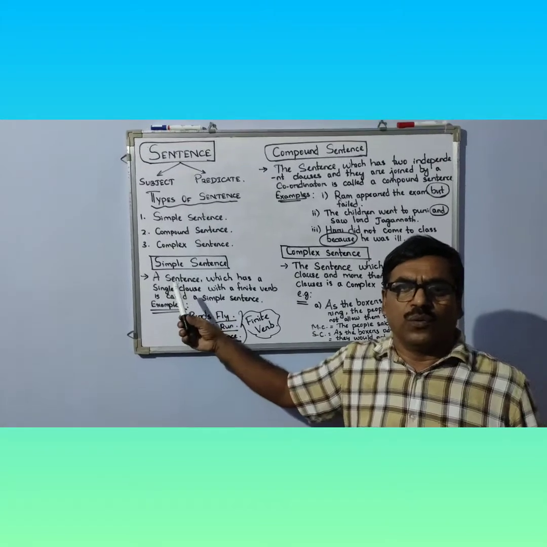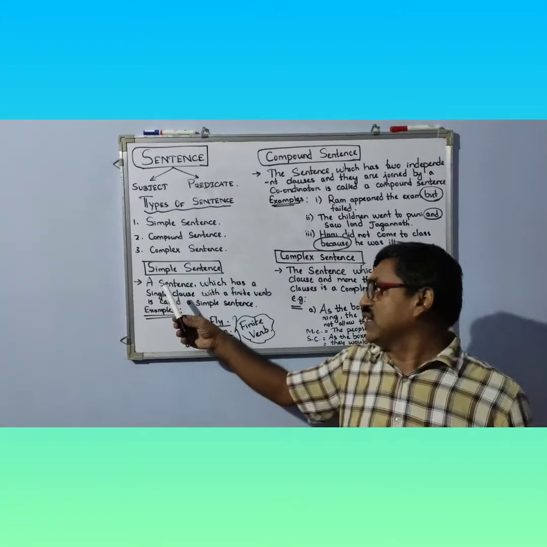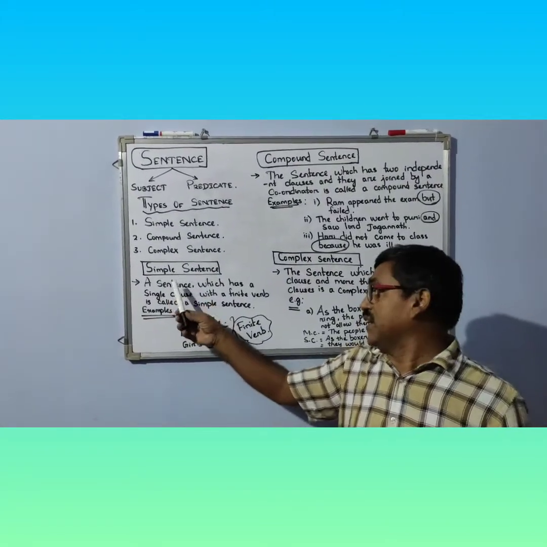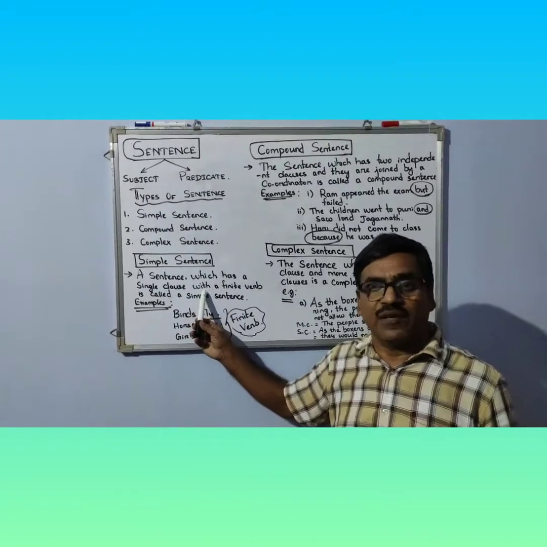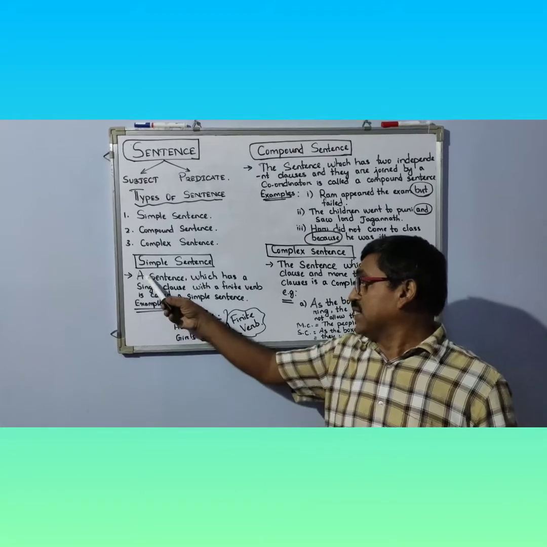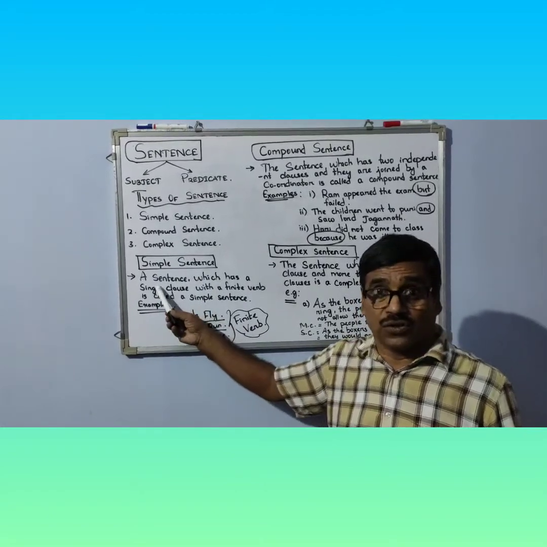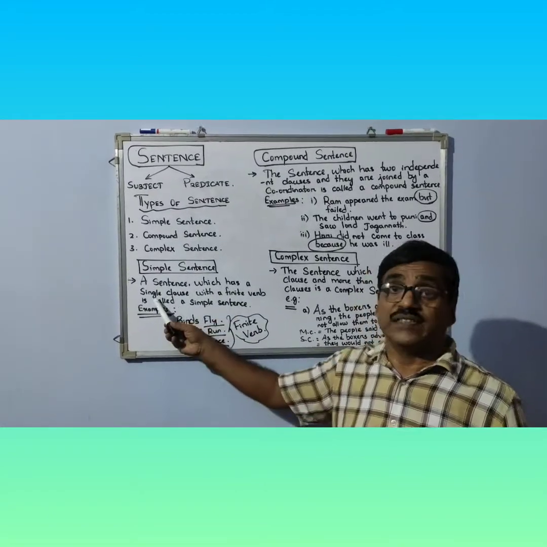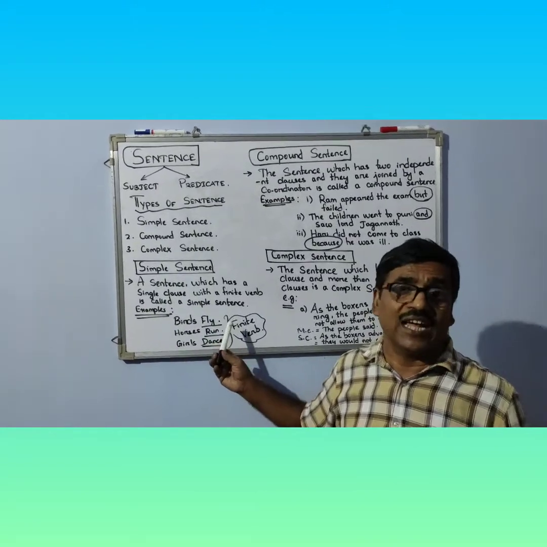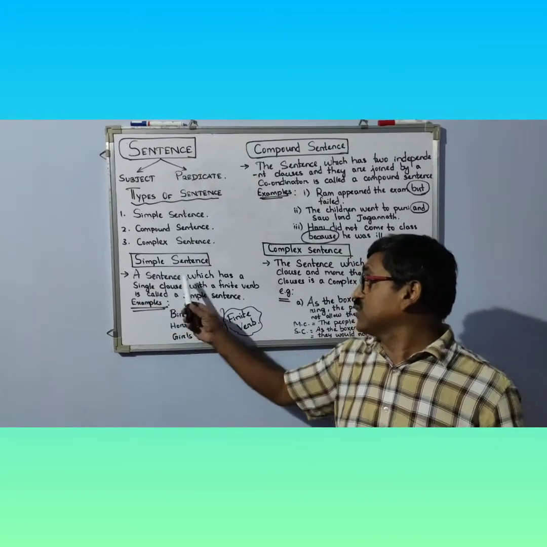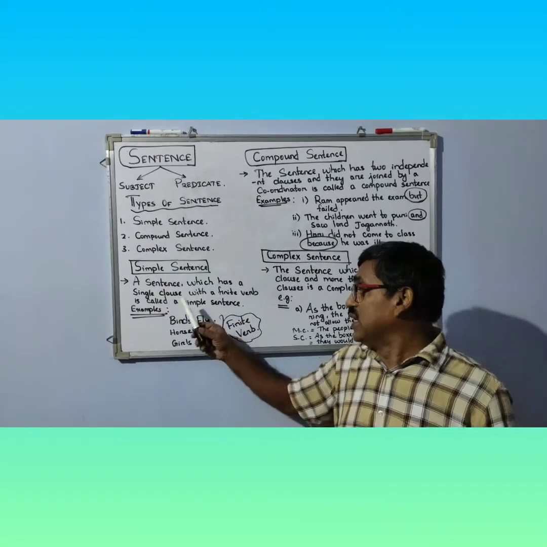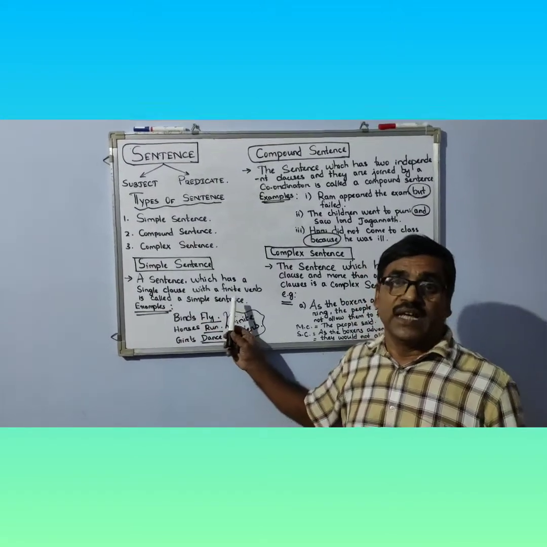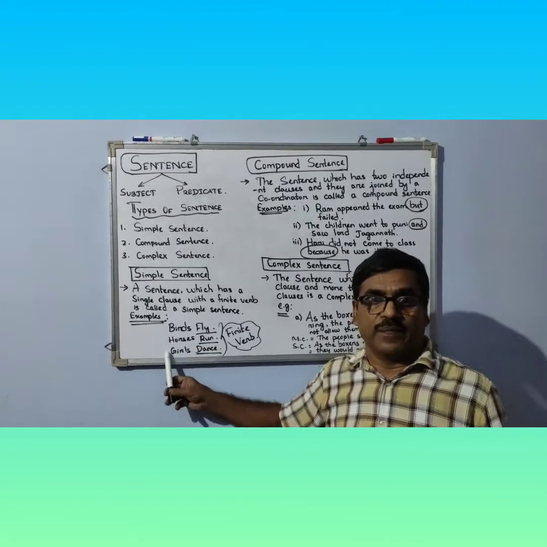Now I will tell you what a simple sentence is. A simple sentence is a sentence which has a single clause with a finite verb in it. Again I am telling you, a sentence which has a single clause with a finite verb is called a simple sentence.